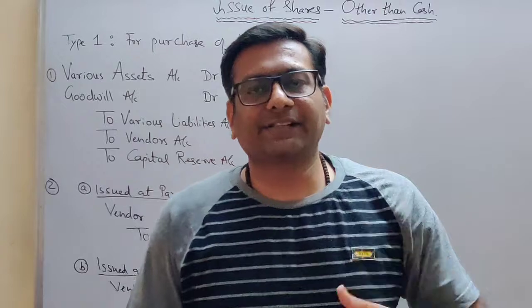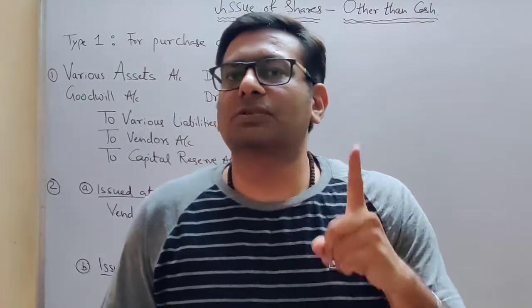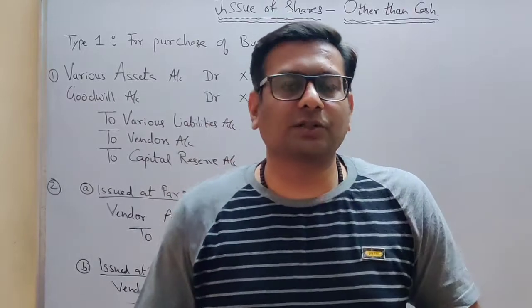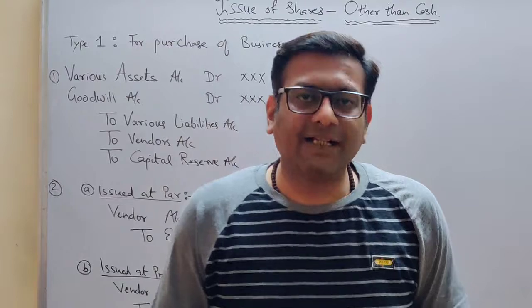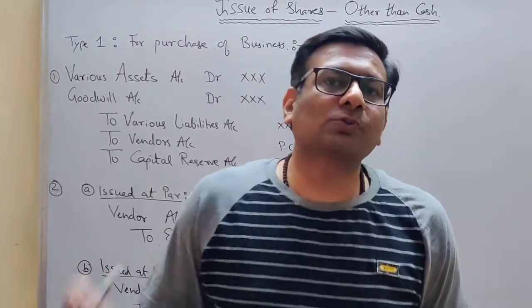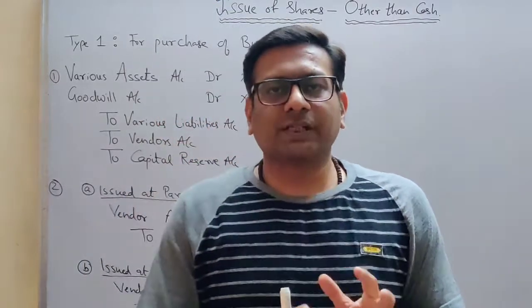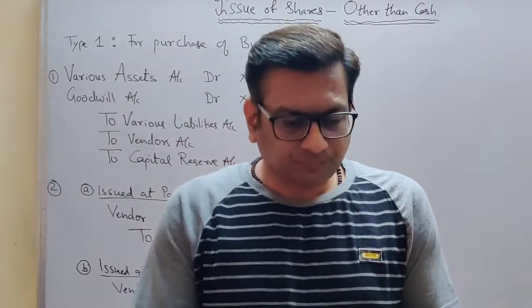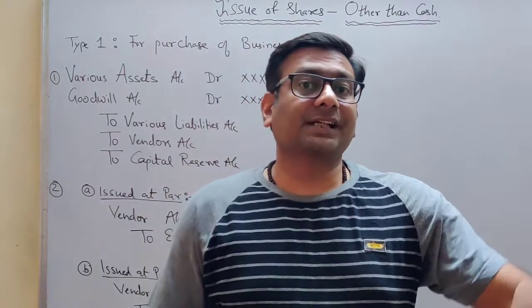Here I have taken an example where we purchased a business for 1000 crore, out of which 900 crore we give in shares, and the remaining 100 crore we pay in cash. This is what the example is about issuing shares other than cash.